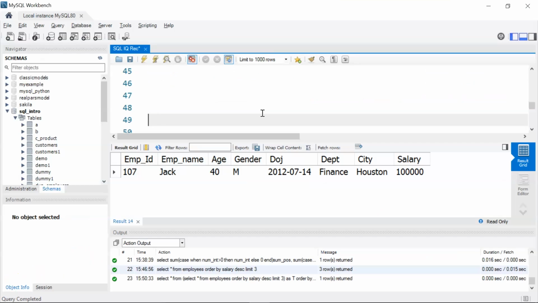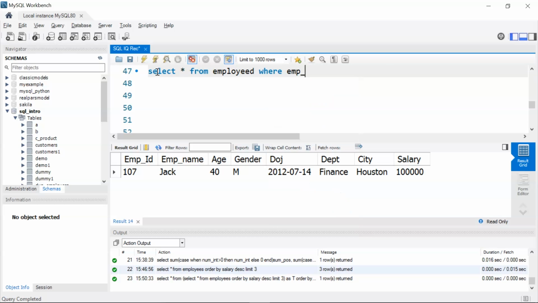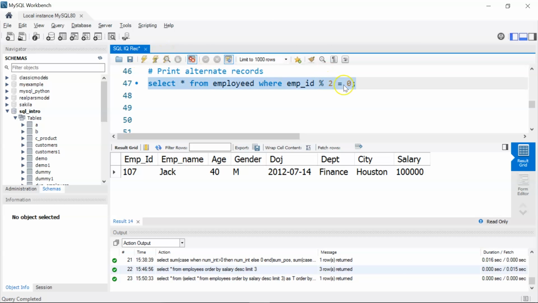Okay, so I'll give a comment, print alternate records. Okay, now I'll start with my simple query, which is select star from employees where, let's say I want to find only the even employee IDs or the employees who have an even employee ID. So I can use employee ID %2 equal to 0. So it has to be a perfect division and the result should be 0. Only then I can get only the even employees.